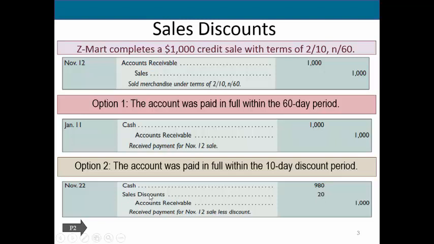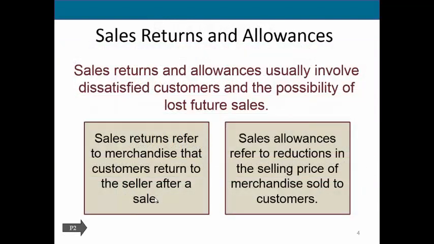Let me emphasize, you do not simply reduce your sales by debiting your sales account. Instead, you debit sales discounts, and sales discounts is a contra revenue account. If you'll remember up here, revenue increases with a credit. So an increase to a contra revenue account is going to be the opposite. That is why we are debiting sales discounts, because sales discounts in the end reduces sales to the net sales amount.